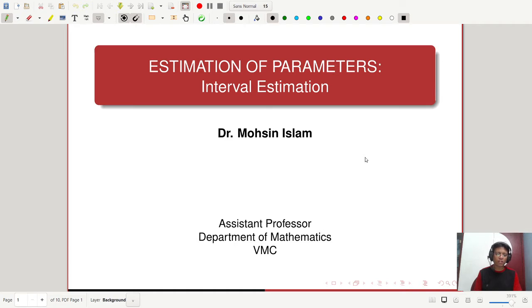In this method, we are going to find an interval (a, b), both of whose ends are random variables, constructed such that the true value of the parameter lies in this interval with some specified probability. Let's check for that.